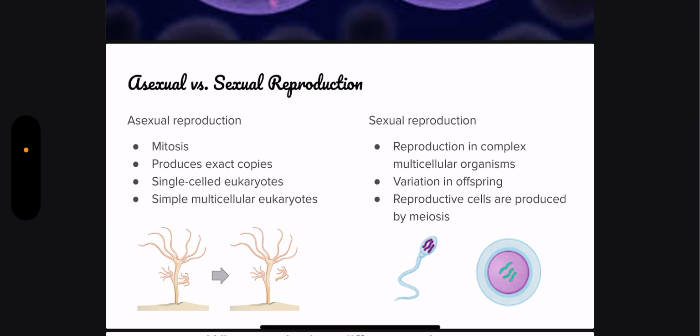Asexual versus sexual reproduction. Asexual reproduction is done through mitosis, and it produces exact copies of whatever is being copied. That's because we know that there's no other influence for genetic variation. It's just the exact product that is being copied. This occurs in single-celled eukaryotes, but also simple multicellular eukaryotes. And then sexual reproduction occurs in complex multicellular organisms like us. There's variation in the offspring because there are two mating partners, and reproductive cells are produced by meiosis.